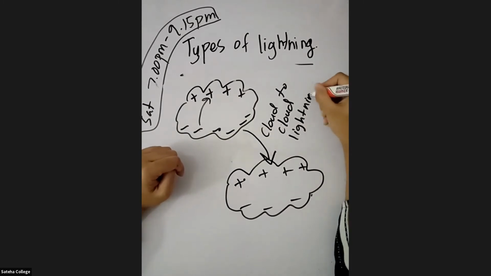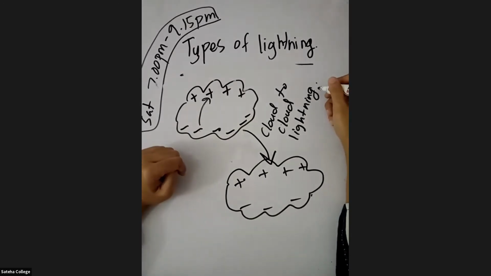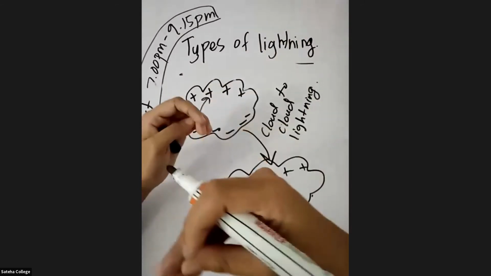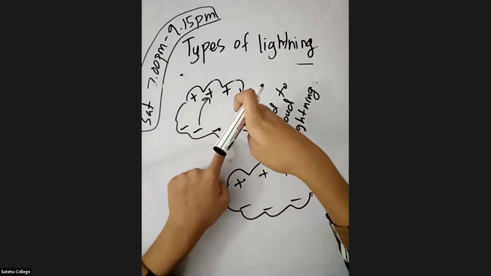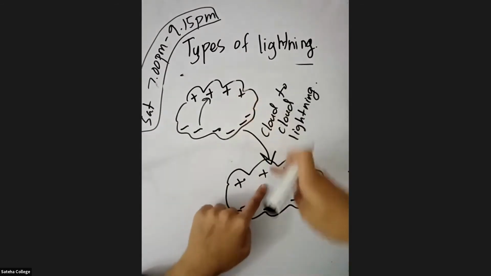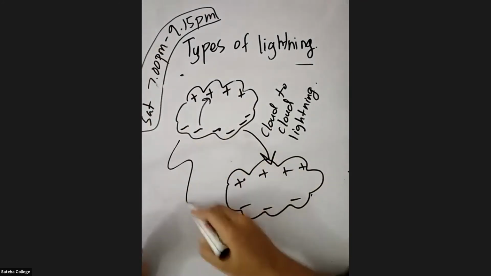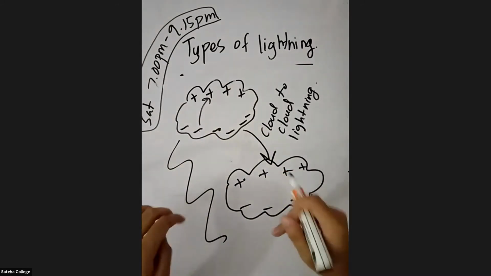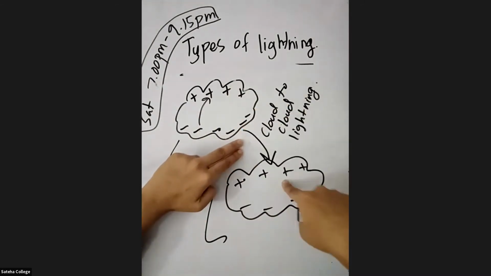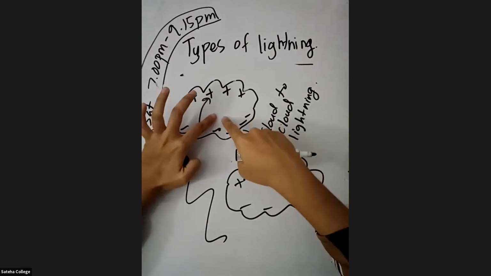So is it clear what is cloud to cloud lightning? Okay. So jump means, when these charges, there will be a jump of the charges. The negative charge will jump to this and attract this positive charge. When there is a jump like that, you can see the lightning bolts, like you have seen in the sky, right? That is because of the jump between two clouds. It can be between clouds and air as well.